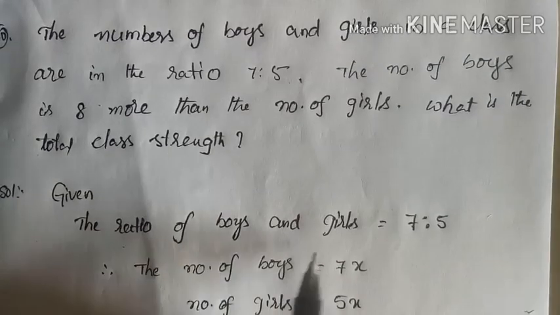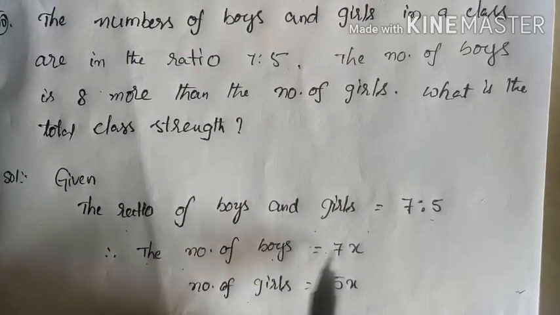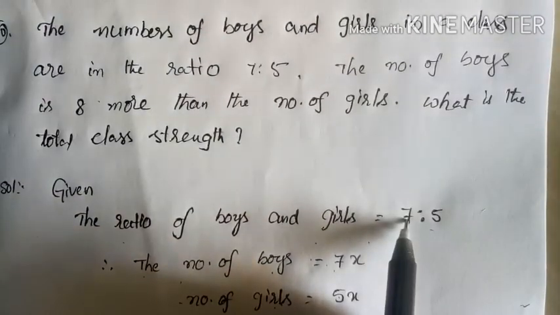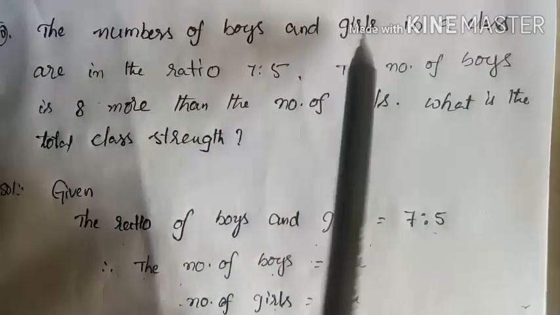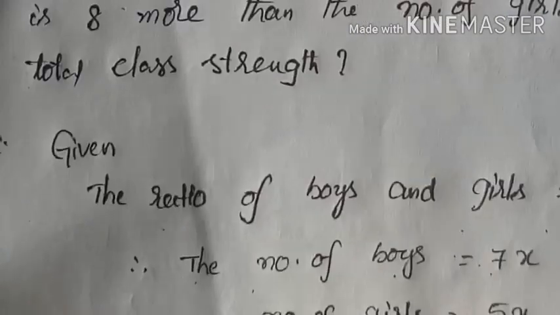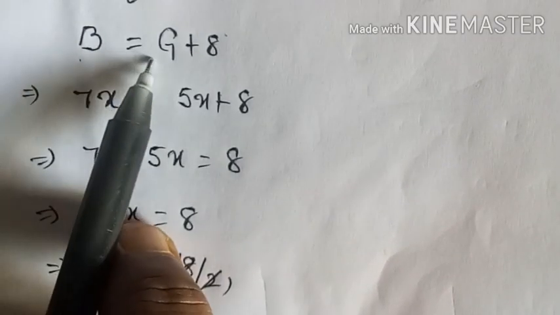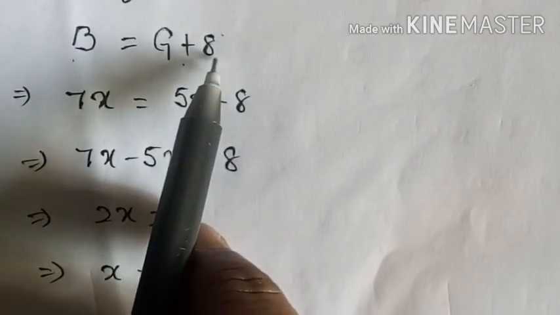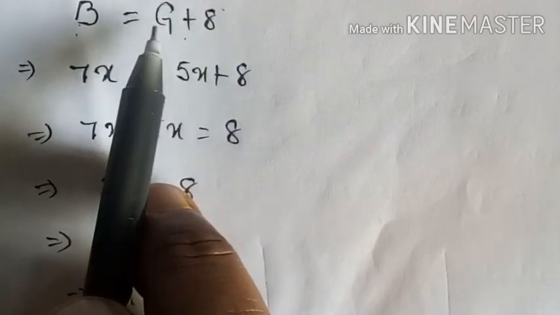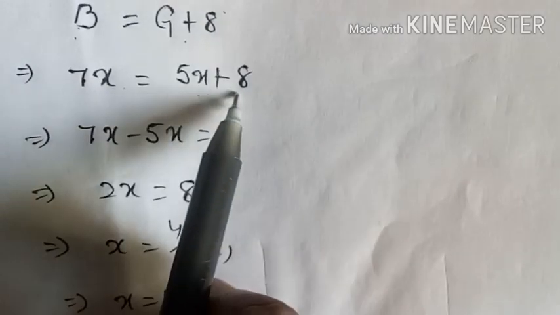So given the ratio of the boys and girls is 7:5, the number of boys is equal to 7x and the number of girls is 5x. The first one is for boys, the second one is girls, that is 5x. Now according to the question, boys is equal to girls plus 8. That means boys are 8 more than the number of girls, that is 7x is equal to 5x plus 8.